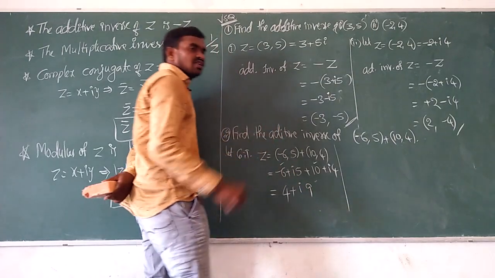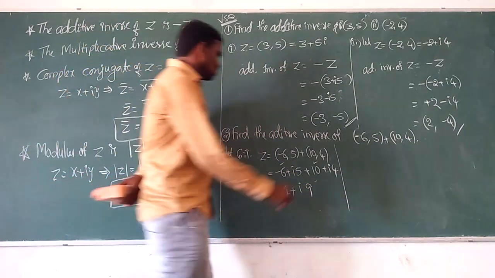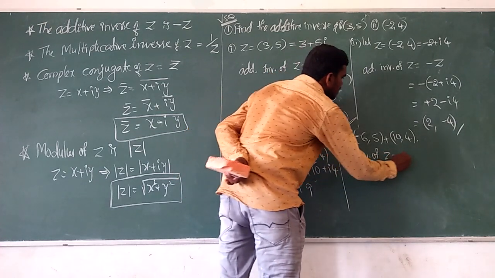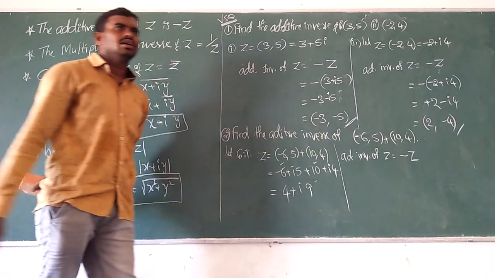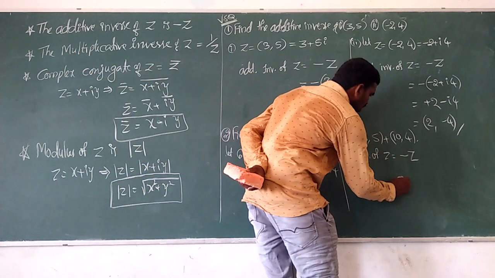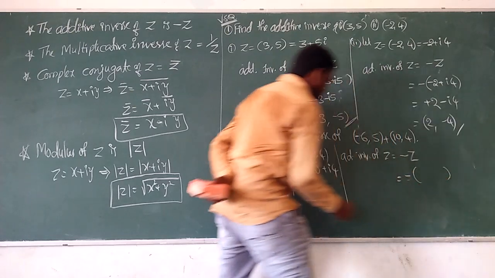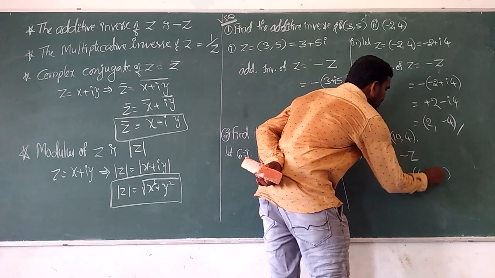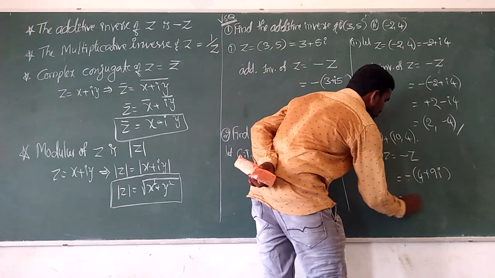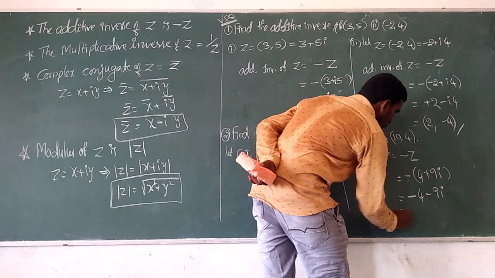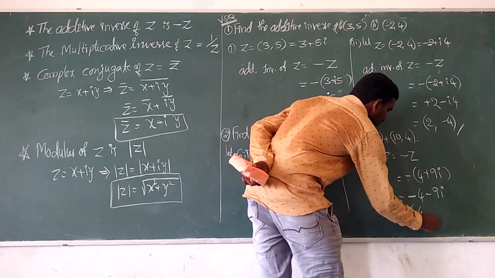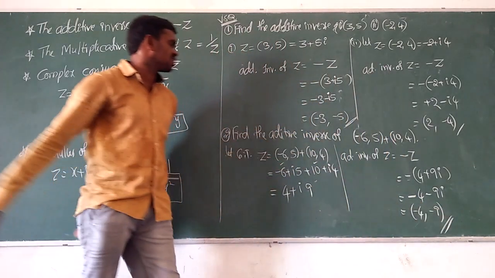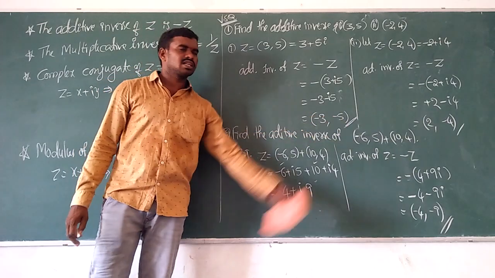So to this we should find the additive inverse. What is the additive inverse of z? Minus z. Very good. So minus, after simplifying, what is the z value? 4 plus i9. Okay, now you can write 4 plus 9 also. So that is minus 4 minus 9. We can simply write in ordered pair minus 4 comma imaginary part minus 9. So this is the additive inverse of minus 6 comma plus 10 comma.